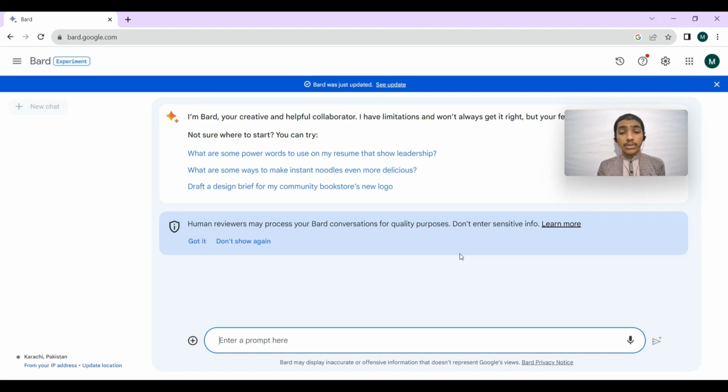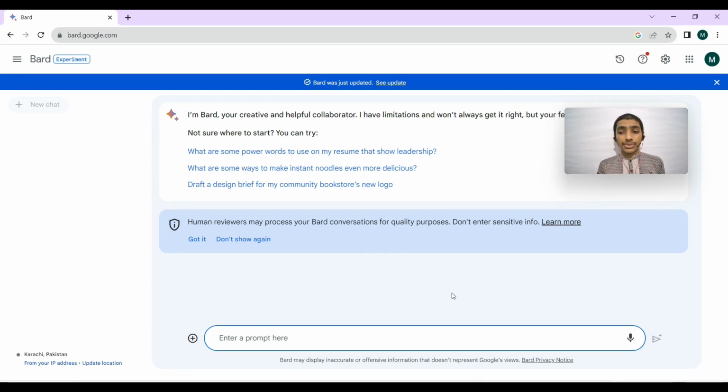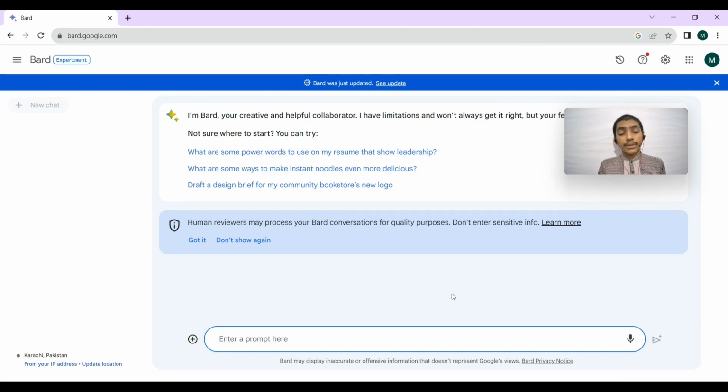Google Bard is a generative AI, generative artificial intelligence model. We can use it for code generation, for college assignments, for writing poems, songs, and poetic lines. We can even prepare ourselves for an interview with Google Bard. Let's see how to do it. First, we are going to try five things.